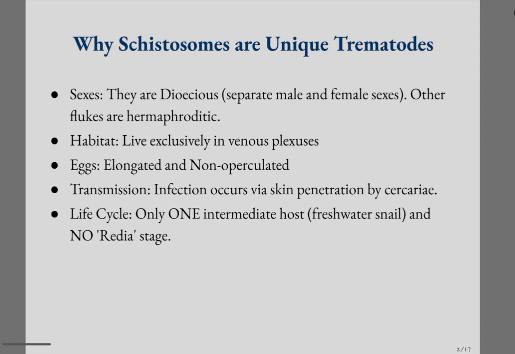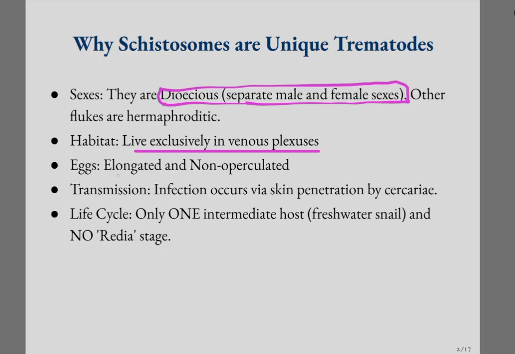Now, why are schistosomes unique trematodes? Unlike all other medically important trematodes, schistosomes are dioecious. They have separate male and female sexes, and all other flukes or trematodes are hermaphroditic. This is a unique feature of schistosomes, and they live exclusively in venous plexuses, and their eggs are elongated and non-operculated.